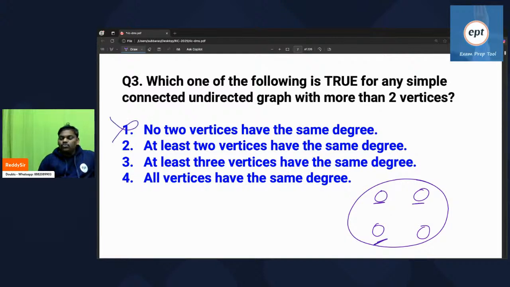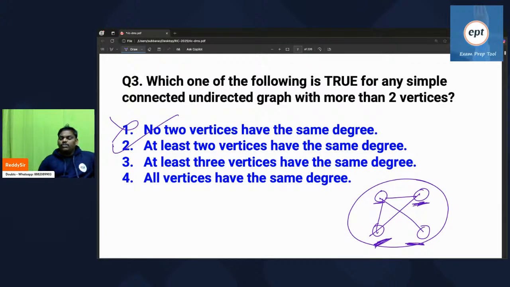Next one, at least 2 vertices with the same degree. If I keep like this, at least 2 people. I think it looks correct.